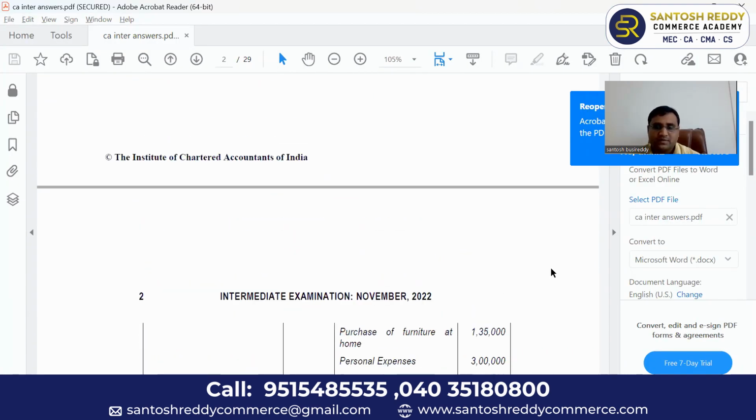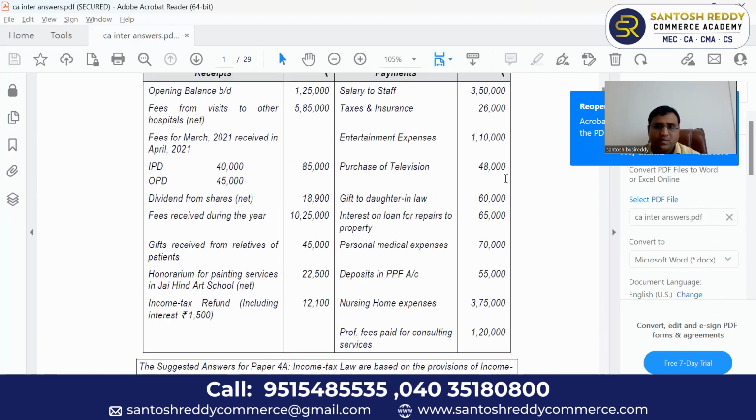Next, go to the payment side. Purchase of television. It is not an expenditure. It is a purchase of capital asset, so it does not come into the expenditure part. Depreciation we can come to later. Gift to daughter-in-law. It is also not an expenditure. It is a capital payment.